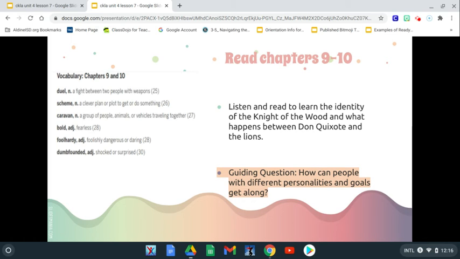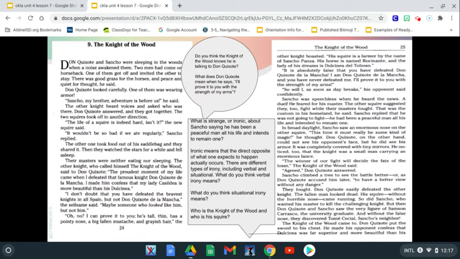Okay, boys and girls, so these are your core vocabulary words. Make sure as we're reading, you're identifying them and underlining them if you have your reader at home with you, so that you can identify how they're used throughout this chapter. Our guiding question, the question that we're going to keep at the back of our mind, is how can people with different personalities and goals get along? Let's think about that as we read chapter 9 and 10 together. And as we listen and read, we're going to learn the identity of the Knights of the Wood and what happens between Don Quixote and lions.